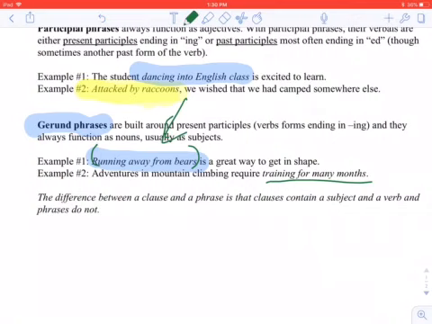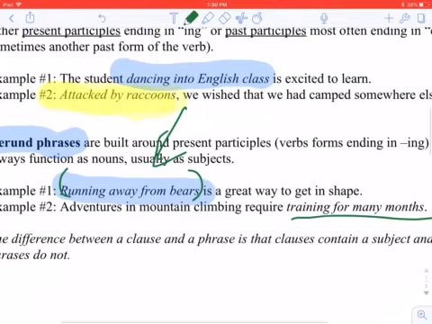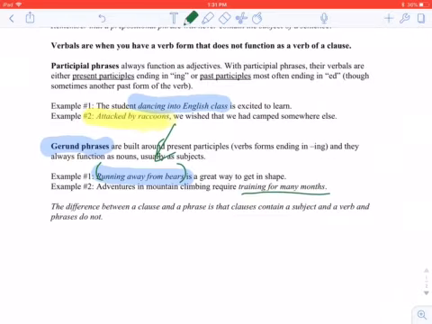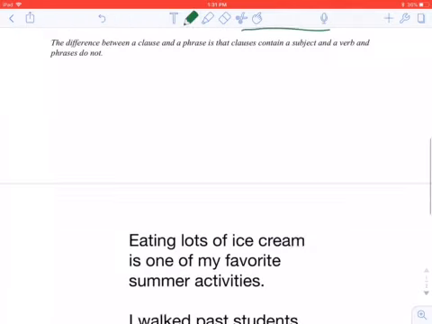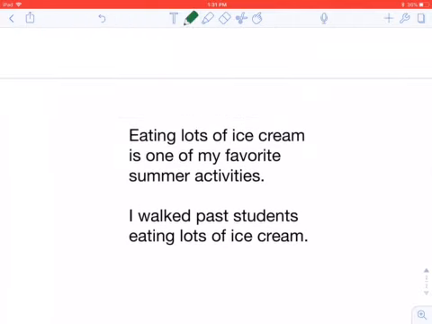Again, with example number 1 in particular, is this describing a noun around it? No. Does it make sense if we pull it out? If we just had, is a great way to get in shape, well, no, that doesn't make sense. And so that shows us that it is a gerund, that it's a noun phrase. Let's look at one last example here. Our phrase here is eating lots of ice cream.